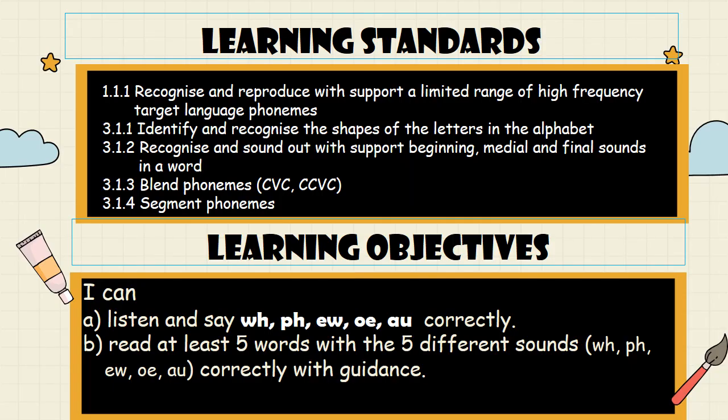Today, our learning objectives are: Number 1, you can listen and say the sounds W, F, U, O, and O correctly. Number 2, you can read at least 5 words with the 5 different sounds correctly with guidance.